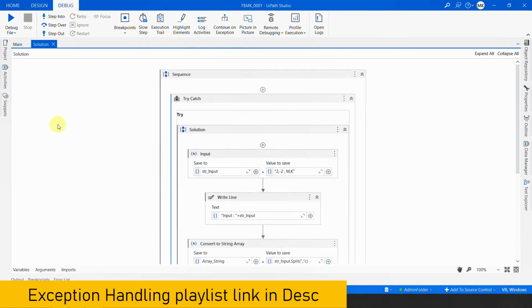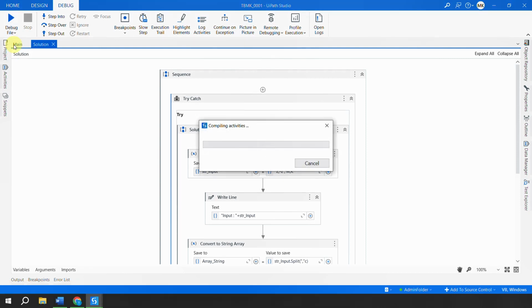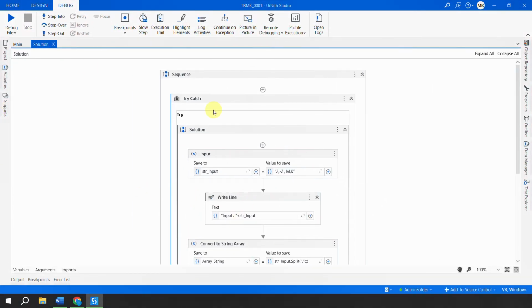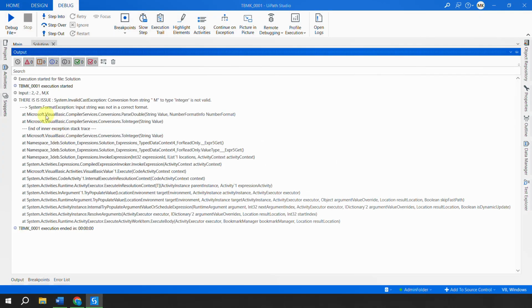Now let's save this, go here and say run the file. Previously I was getting a runtime error if my value were incorrect, right? I have given some m and k, and this time you would see that I'm not getting any unexpected output. If I go to the output, you would see that there is an issue, this is an exception, and I am getting this complete error here.